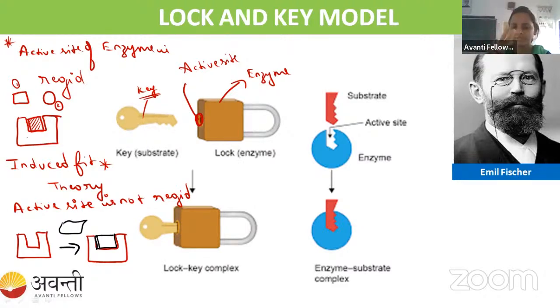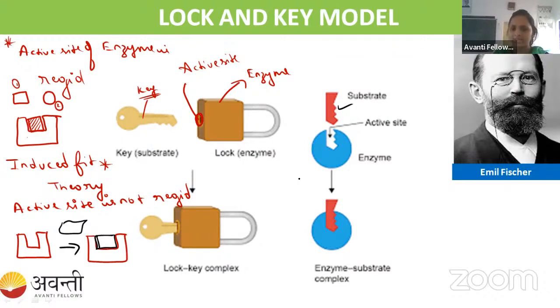So what theory have we learned? Two models we have learned. First one is the lock and key model. In the lock and key model, the active site is rigid. The particular substrate only can bind to the particular enzyme. So here you can see, the shape of the particular substrate is the same as the enzyme active site, so it binds particularly to the enzyme active site.